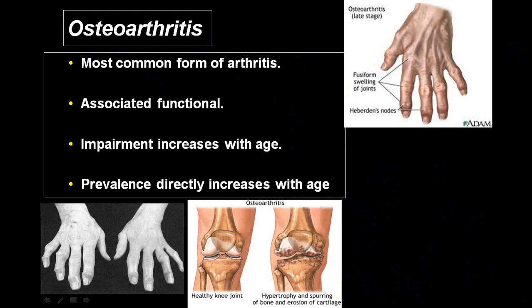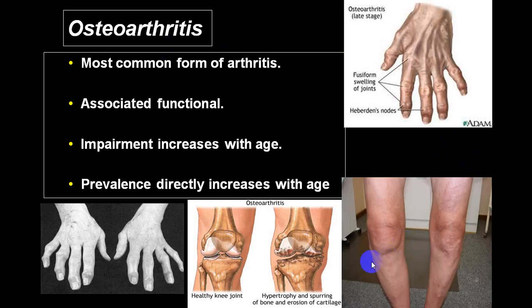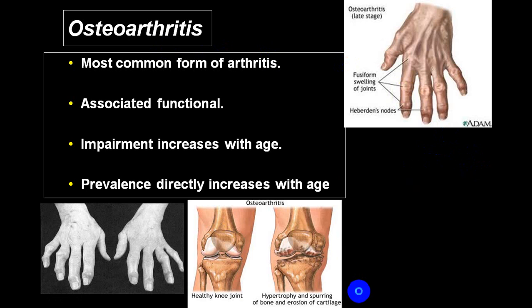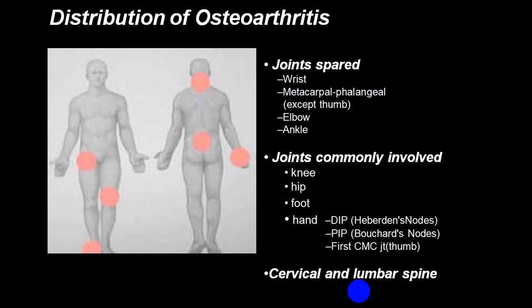In osteoarthritis, it is very easy. Which joint is involved? We have already given you the difference between osteoarthritis and infective etiology. Utilize that to differentiate between osteoarthritis and pyogenic arthritis, or infective etiology. This is the distribution. You can have a lot of other joints, but the most common joint involved is the knee. The second most common joint involved is the ankle.